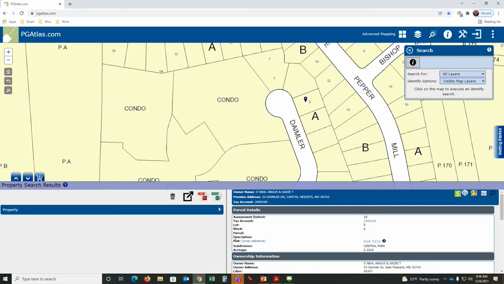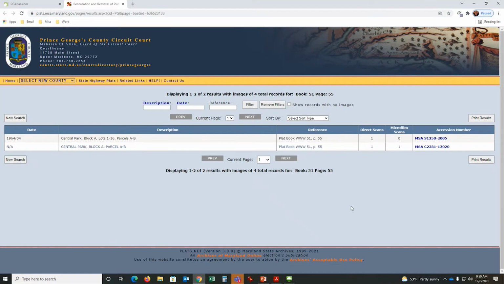Next is the plat number. If it's a subdivided lot with lots like this one, you'll have a plat. If I come over to plat, it has A18. What does that mean? If I click on that link with my left mouse button, it will open up this live link to the State Archives database. On that plat, you have 2 drawings.